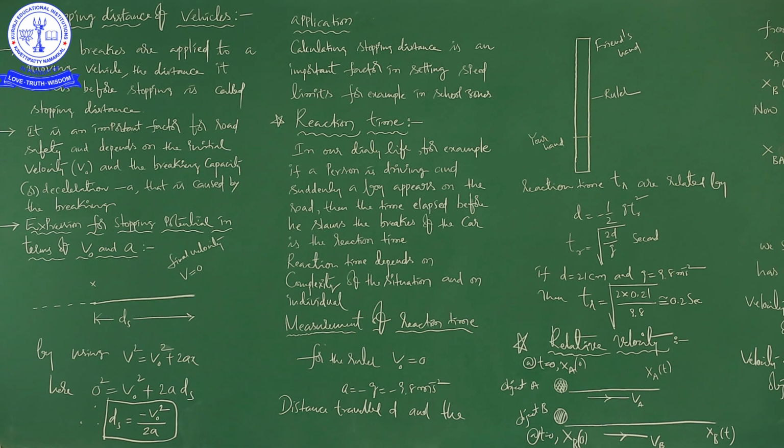Suppose when we are traveling on a road and within 100 or 200 meters in front of us there is a school, we have to slow our vehicle. You can see one signboard: within 100 meters, school zone.